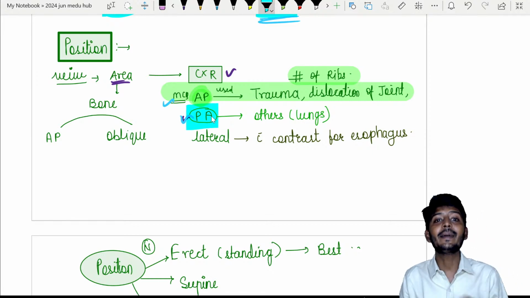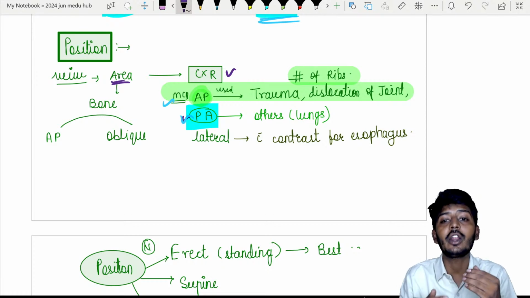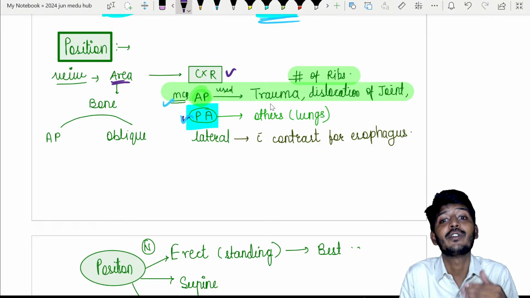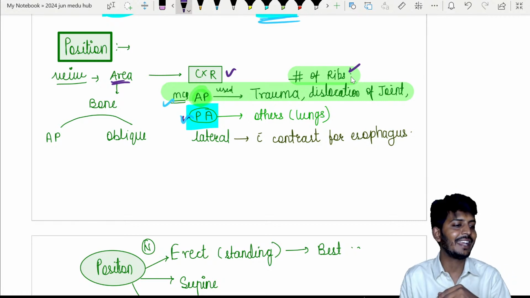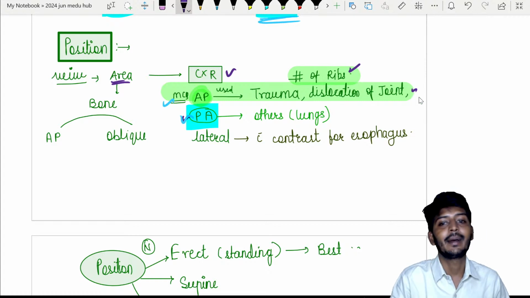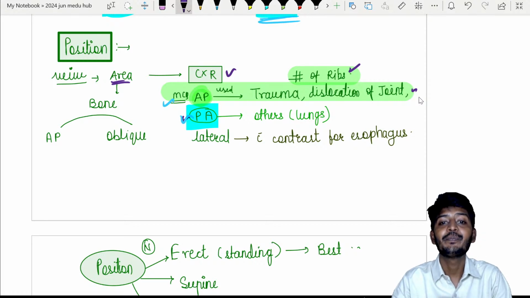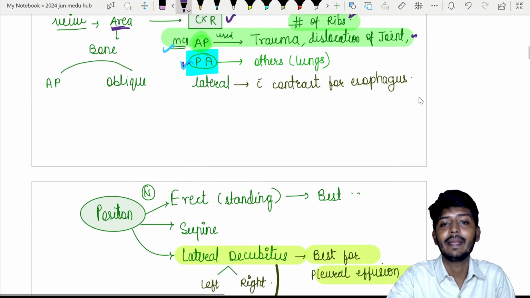Okay, but except for some conditions such as trauma. During trauma, what can happen is damage of your ribs. So to look at the fracture of the ribs, we will use AP view, and in all other conditions we will use PA view, or maybe dislocation of the shoulder joint or something like that. If you want to look at that also, you'll require, most importantly, an AP view X-ray.